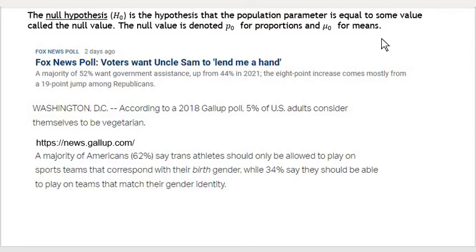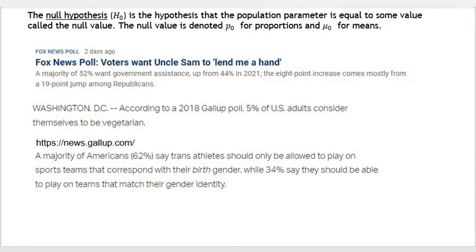So we're going to look at a few claims here about population proportions. This one is from Fox News. It's a Fox News poll. And it says a majority of 52% want government assistance, which is up from 44% in 2021. The 8-point increase comes mostly from a 19-point jump.